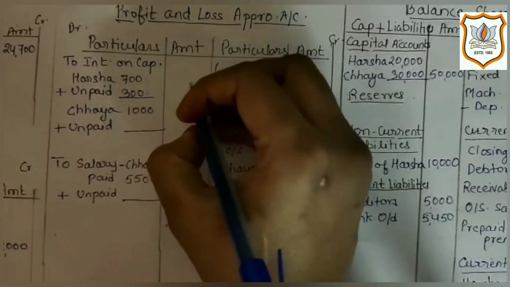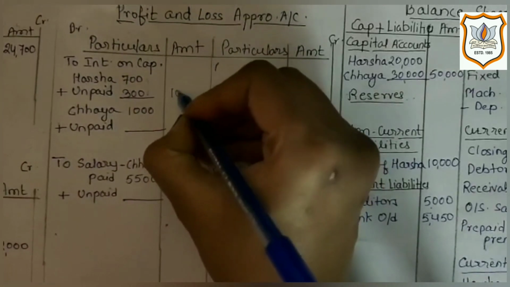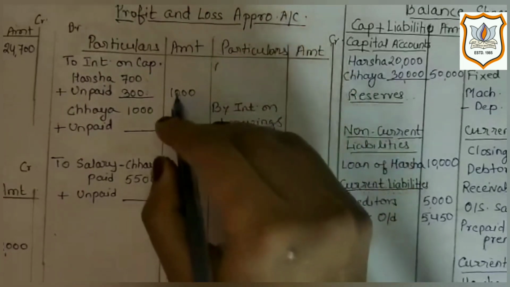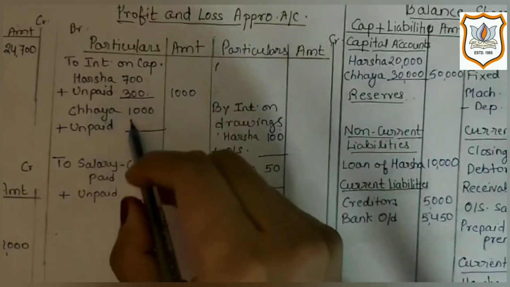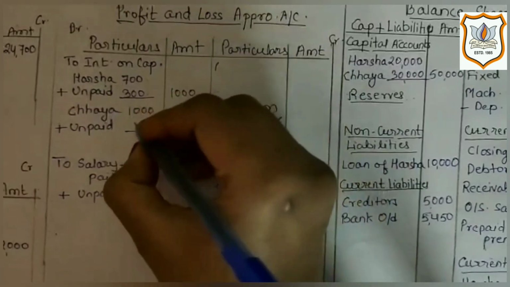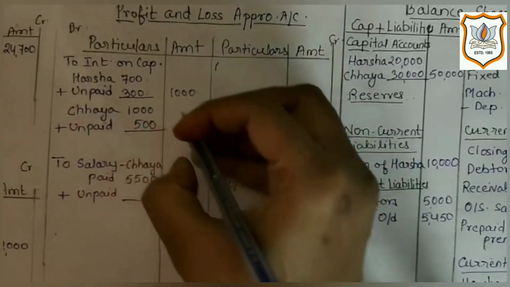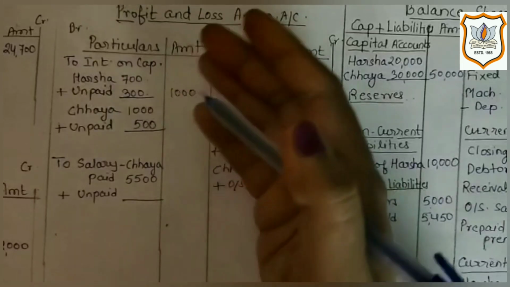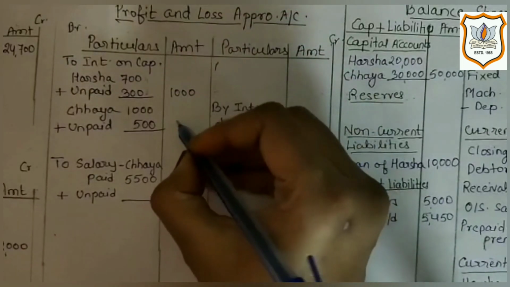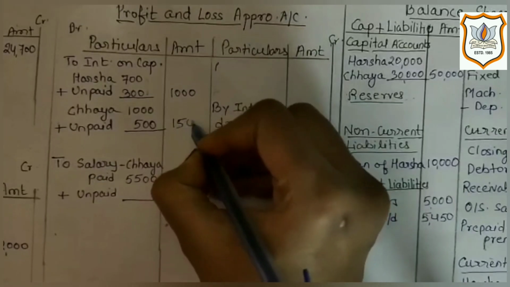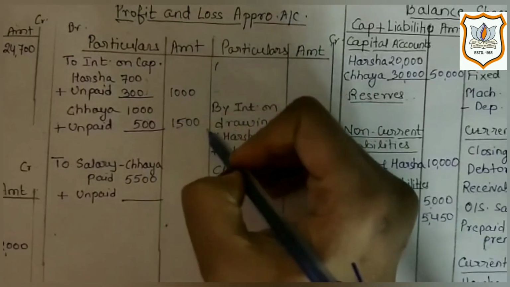And total interest is 1,000, which will be written in the outer column. Similarly for Chaya, unpaid or outstanding interest is 500, which we just calculated. Total is 1,500.